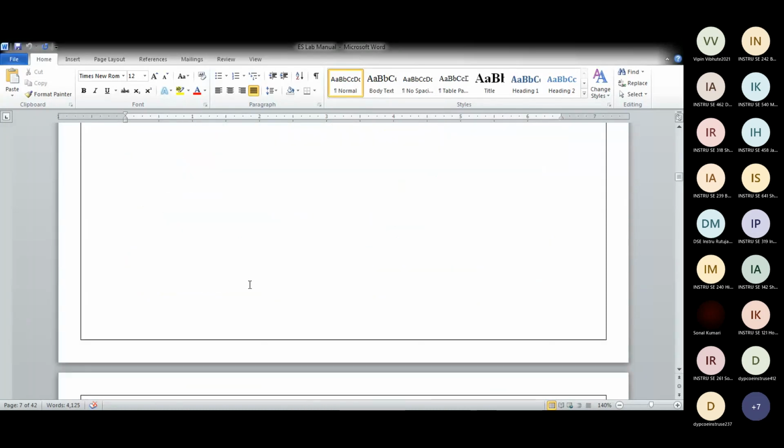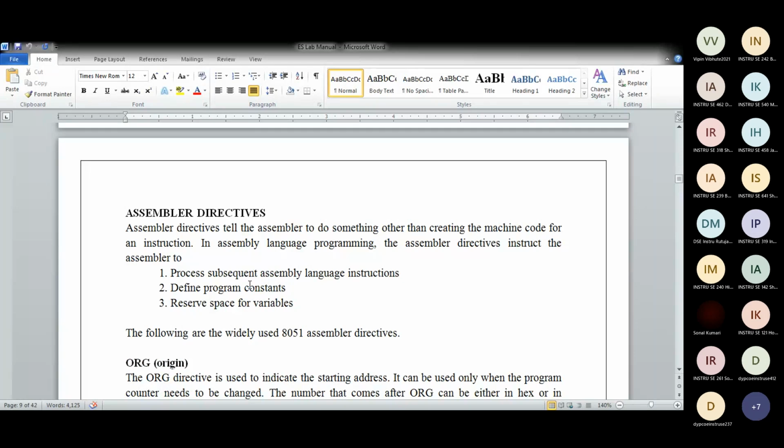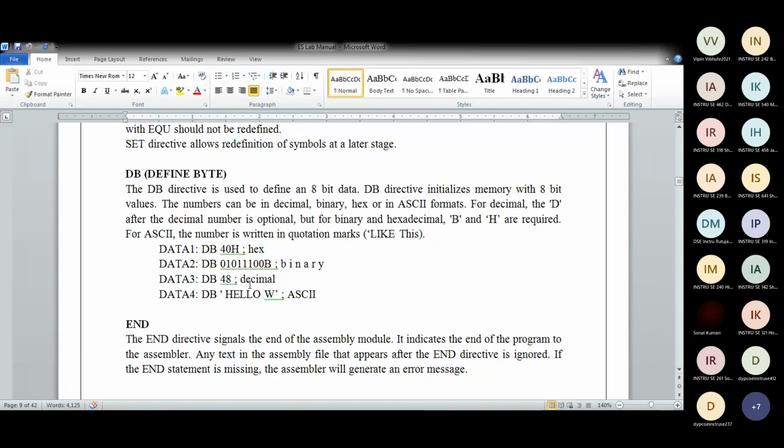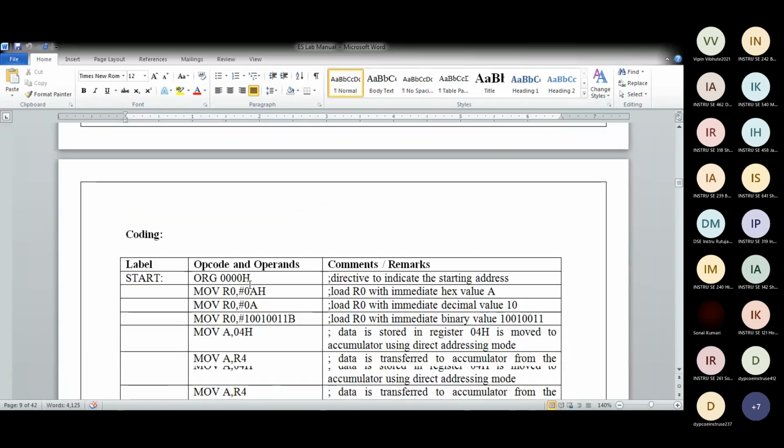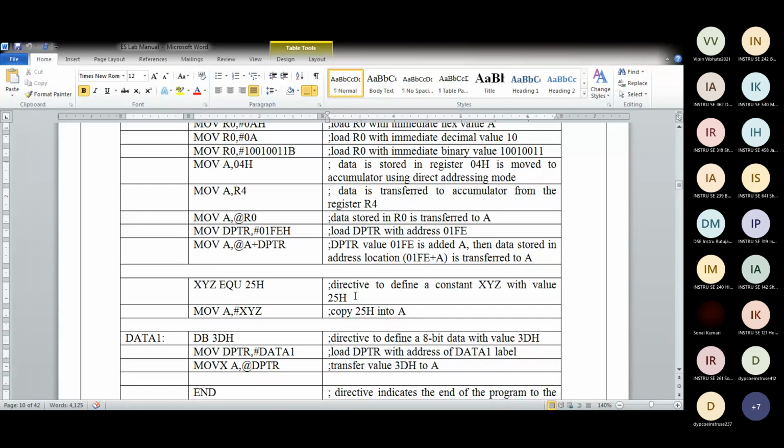All 5 addressing modes I explained. Then, what is an assembler directive? All this we have explained to you. And this is the actual coding for the different addressing modes. See what I've written: label, opcode, operand, comments and remarks. Just go through this. From the comments you'll come to know what the instruction is going to do.